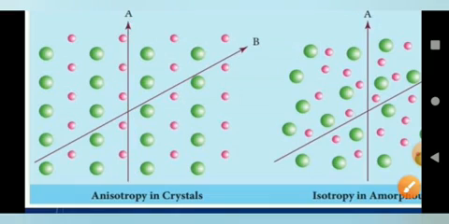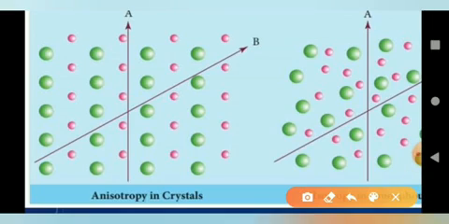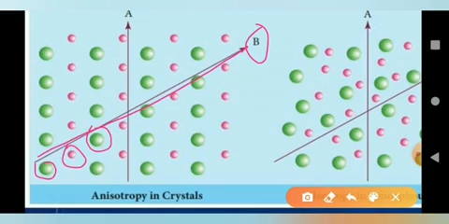And when the same beam of light is passed in another direction like this one, B, it passes through green particle, pink, green, pink, green, like that. So it passes through different particles.